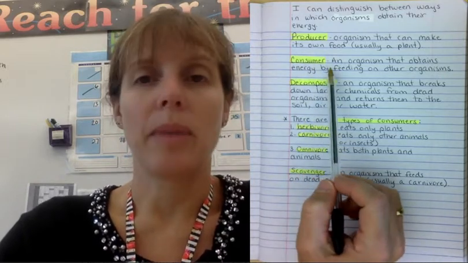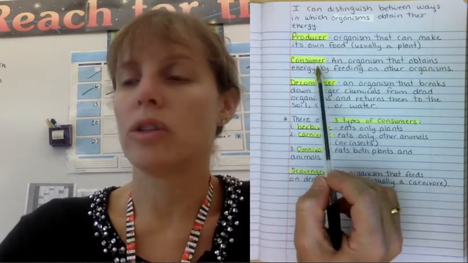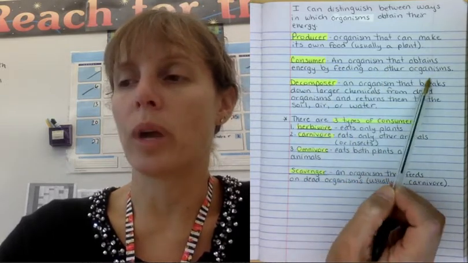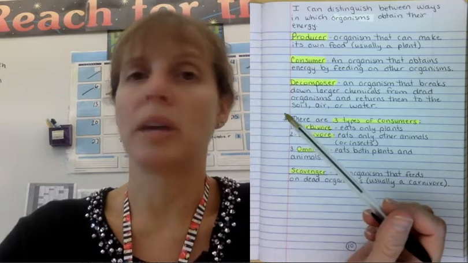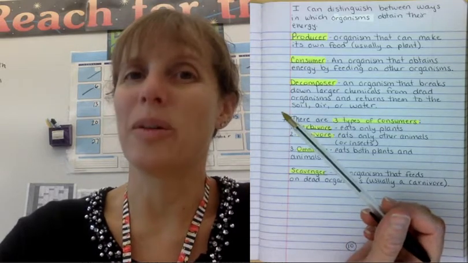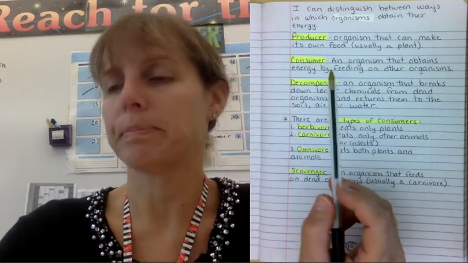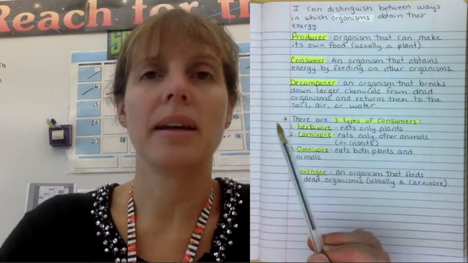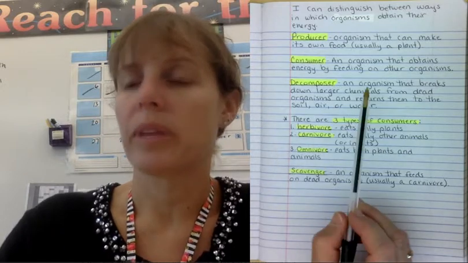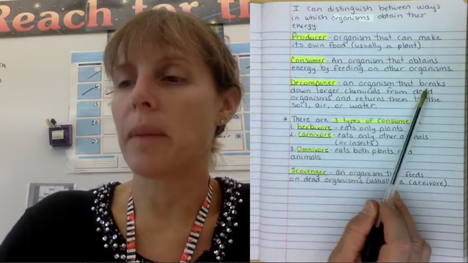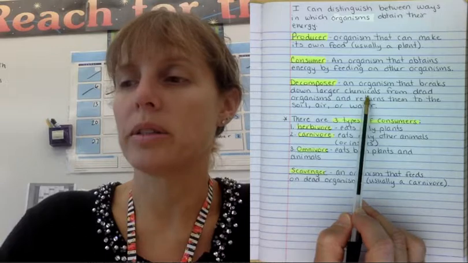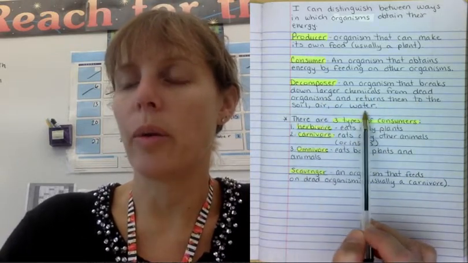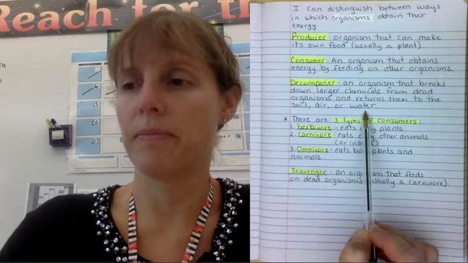So say it with me. Consumer. A consumer is an organism that obtains energy by feeding on other organisms. A consumer can't make its own energy. It has to eat other things that can make their own energy. Next term, decomposer. Say it with me. Decomposer. A decomposer is an organism that breaks down larger chemicals from dead organisms and returns them to the soil, air, or water. You learned about this in the video.